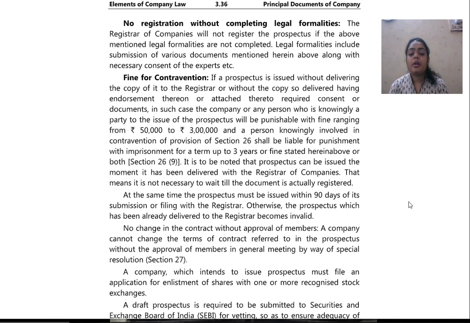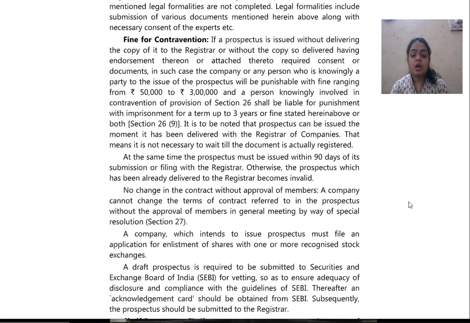No change in contract without approval of members. A company cannot change the terms of contract referred to in the prospectus without the approval of members in general meeting by way of special resolution. A company which intends to issue prospectus must file an application for enlistment of shares with one or more registered stock exchanges.